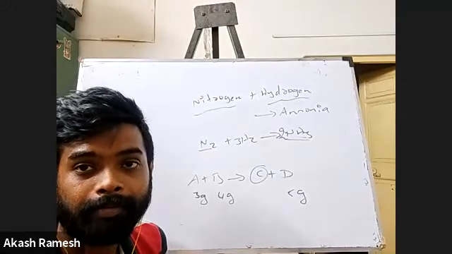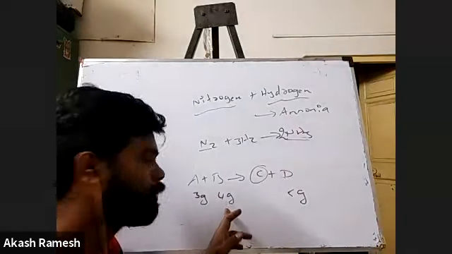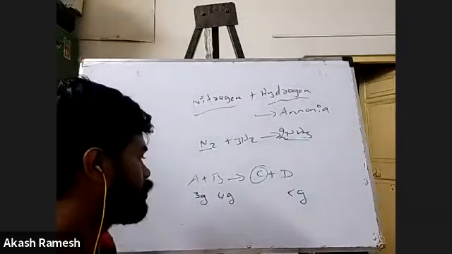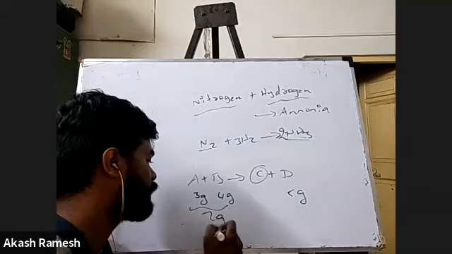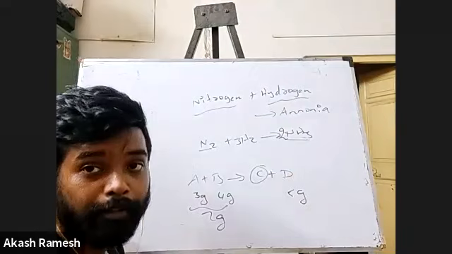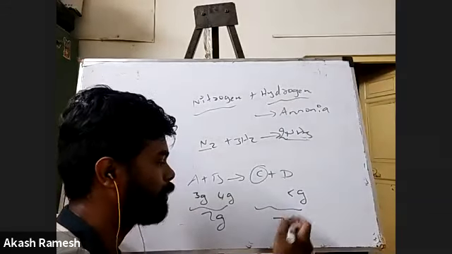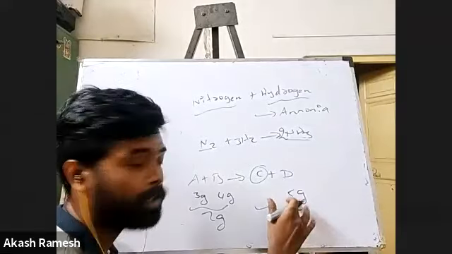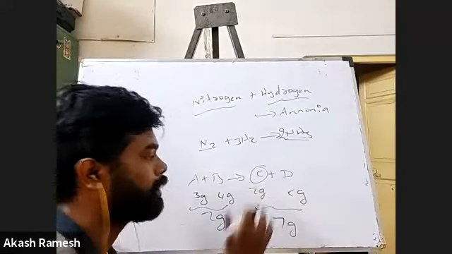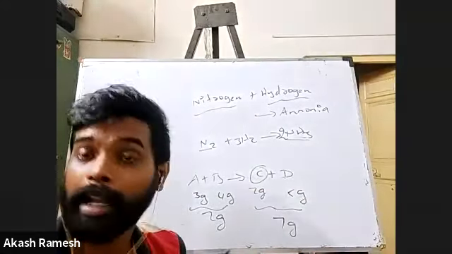Two, sir. Correct. The total mass of the reactants is 7 grams. I'm telling you 5 grams of D is formed, so the rest should be C, which is 2 grams. This kind of question can also come.